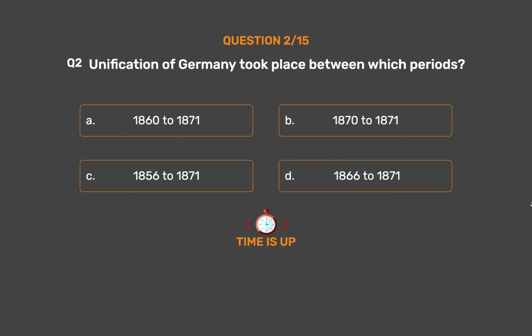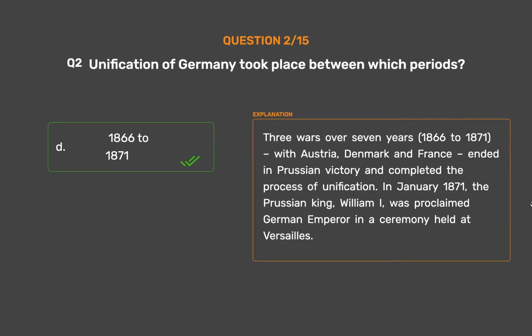The correct answer is Option D. 1866 to 1871. Three wars over 7 years, 1866 to 1871, with Austria, Denmark and France, ended in Prussian victory and completed the process of unification. In January 1871, the Prussian king, William I, was proclaimed German emperor in a ceremony held at Versailles.